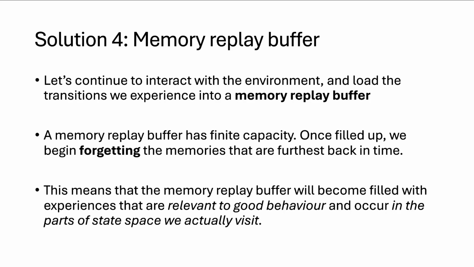Another really important part of the memory replay buffer, another function that it serves, is to decorrelate experience. What do we mean by this? So the memory replay buffer has a million experiences in it, let's say. And the experiences at the very start of the memory replay buffer, from the oldest time ago, will be very different to the experiences you're having now. They'll be in different parts of state space. And in general, if I look across the entire buffer, it's going to contain a very large diversity of different states and different actions from which I can learn.